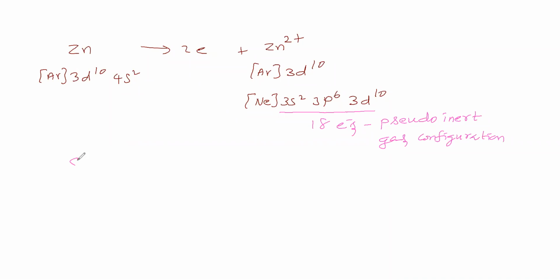Then we will take sulfur. Sulfur electronic configuration is neon 3s2 3p4. It takes 2 electrons and gives sulfide. This configuration is argon, a noble gas configuration, a stable configuration. Stable configuration means we cannot say free electrons. Here also we cannot say free electrons. So we cannot say extrinsic semiconductor, but we have to explain its semiconducting ability.